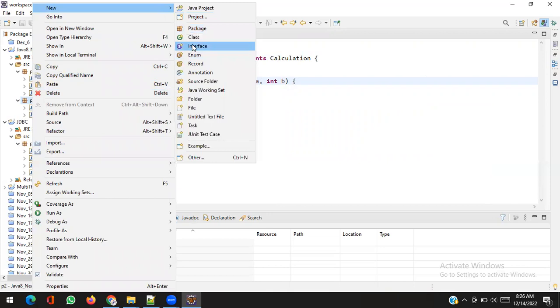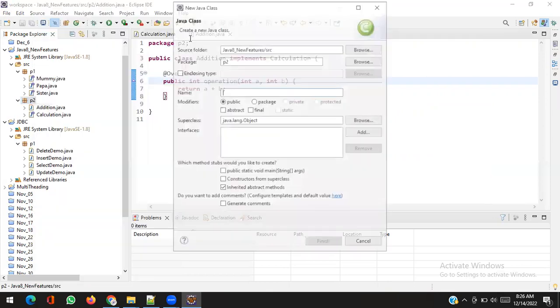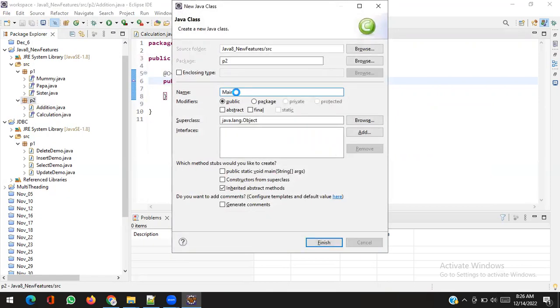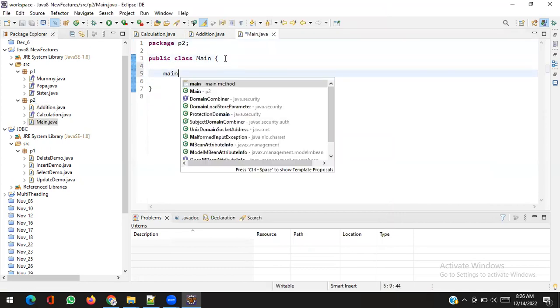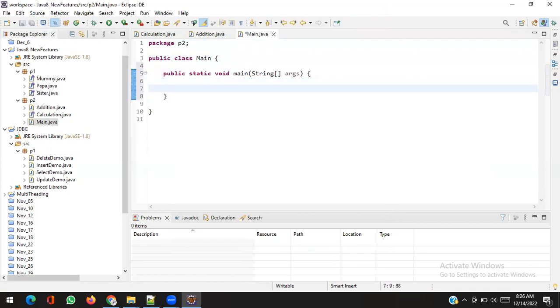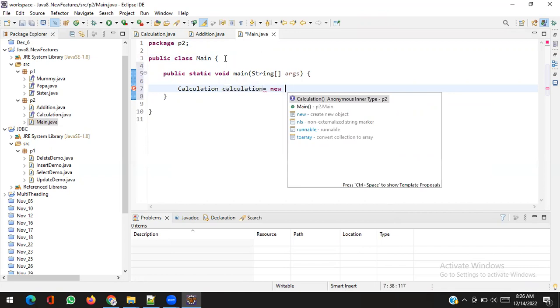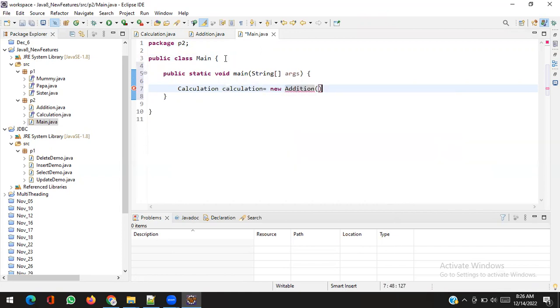So in the main method, I will create Calculation equal to new Addition, because Addition is the class which implements the Calculation interface.